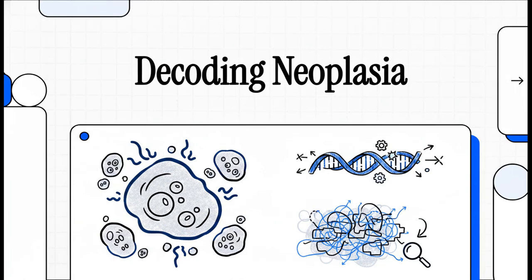Welcome to today's Explainer. I am absolutely thrilled you're tuning in because today we are taking a seriously fascinating journey into the microscopic world of our own biology. Think of this explainer as your rapid-fire crash course in cracking the secret medical code of oncology. We're going to explore neoplasia, which literally just means new growth, and figure out exactly how and why our body's cells sometimes decide to entirely rewrite their own programming.